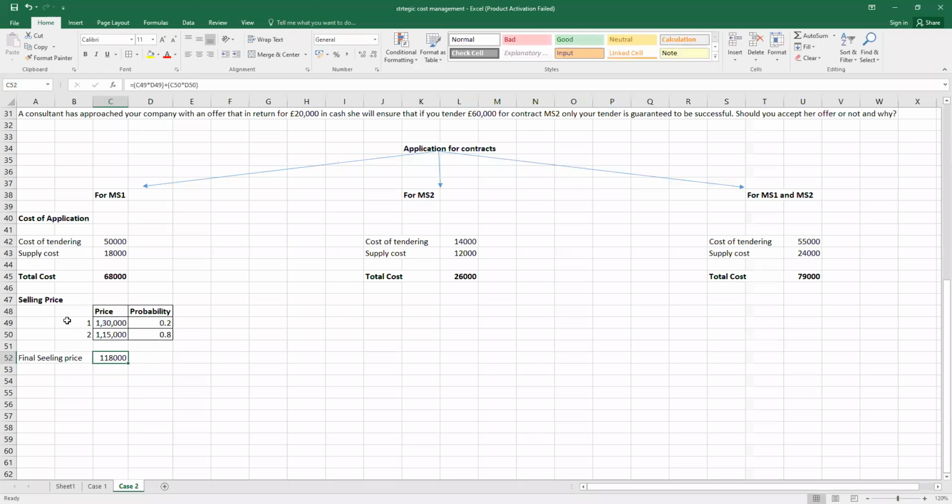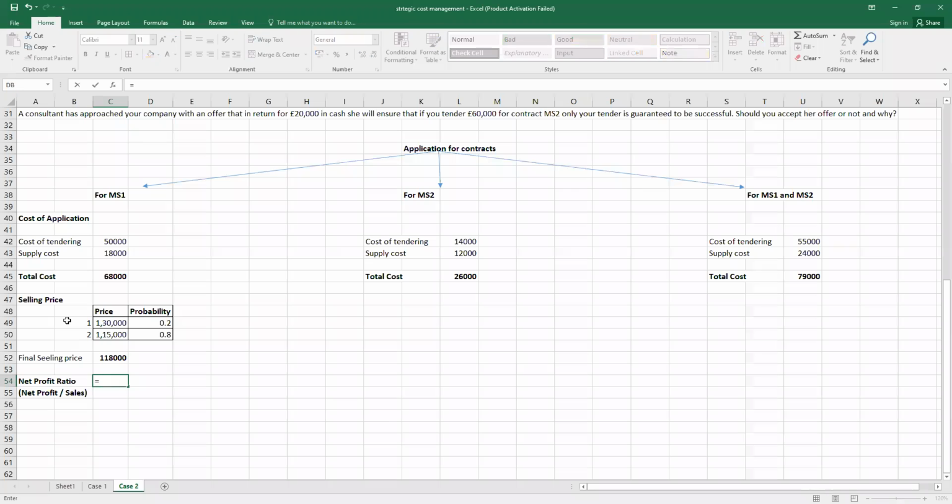So here we can get 1,18,000 if we only apply for the MS1. But this is not sufficient. In the FM as well, we have calculated the NP ratio, that is the net profit ratio. And the formula for the net profit ratio is net profit divided by sales.